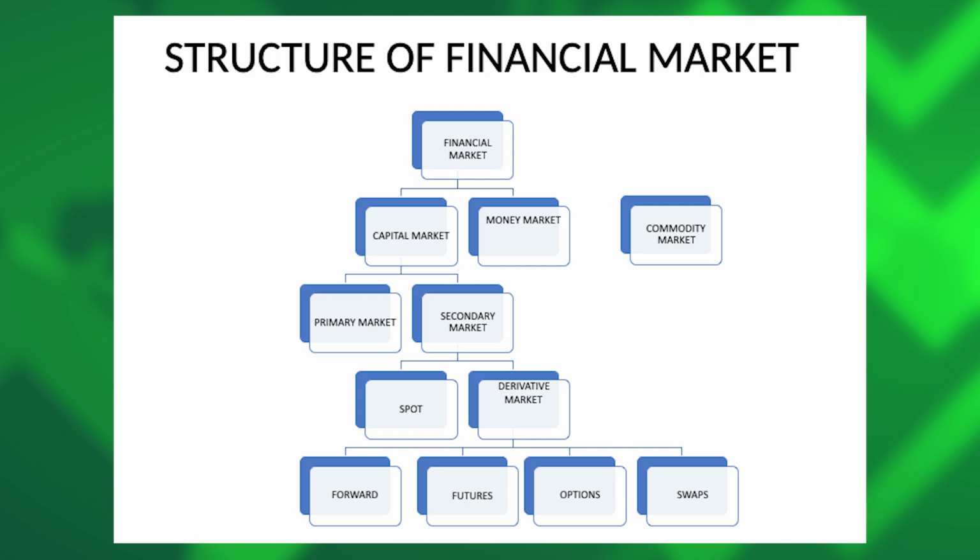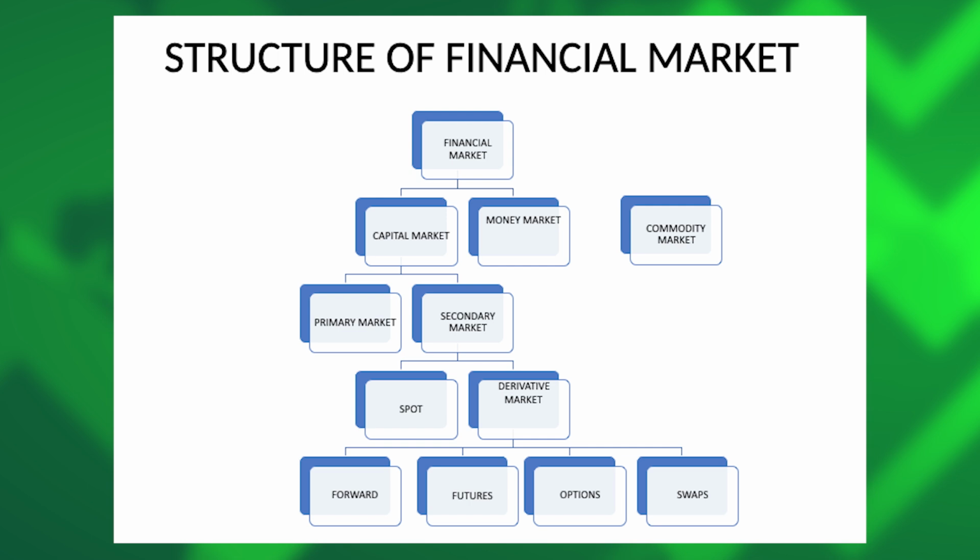The first is the primary market, which deals in the new issue of shares and debentures, whereas in the secondary market we deal in different types of securities which are already issued. This is also called the capital market or the stock market.